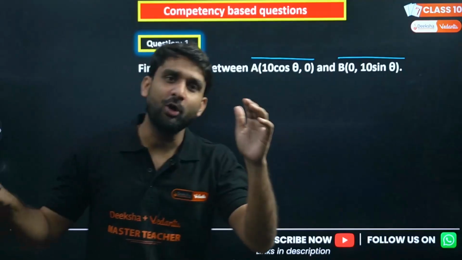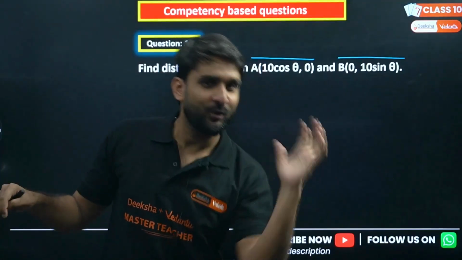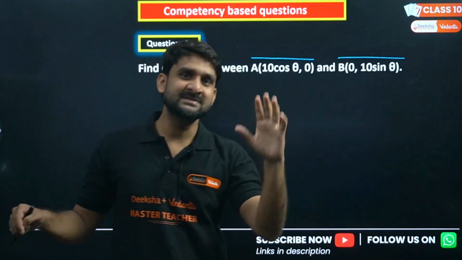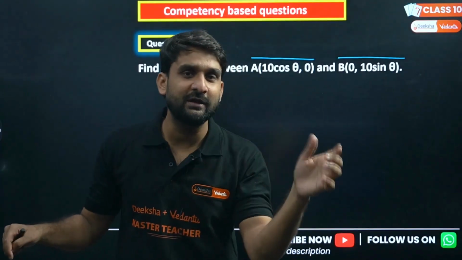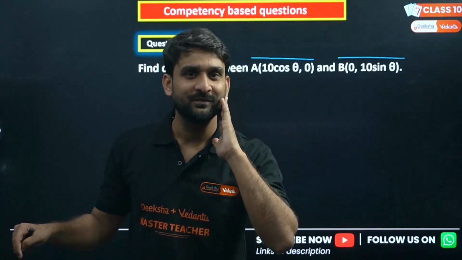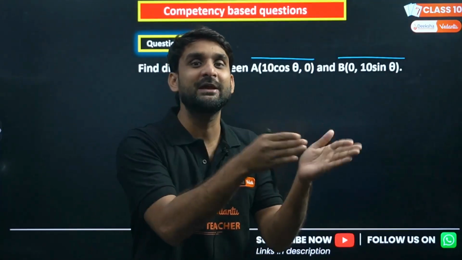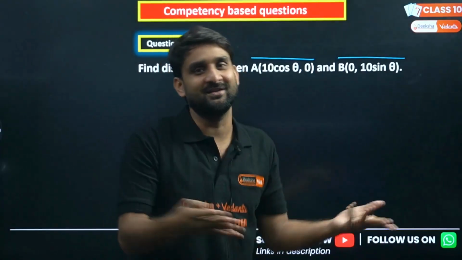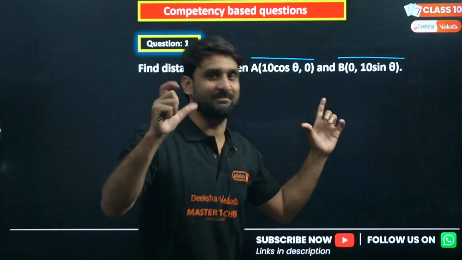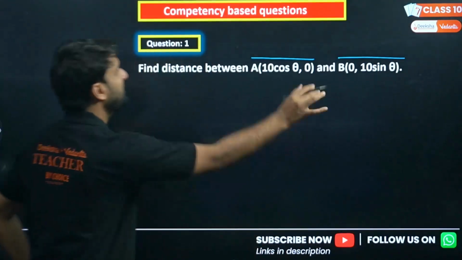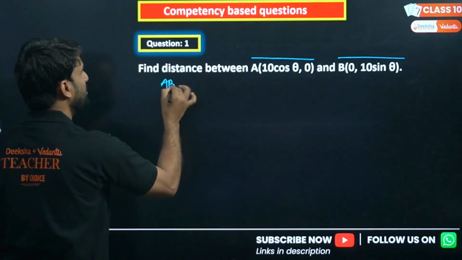We can call that line AB or BA. Will the answers be different in both cases if we calculate AB or BA? We are calculating the distance. Either we calculate the distance from B to A or A to B, the result will remain the same. No impact on the result. Let me solve this question and look at the magic.